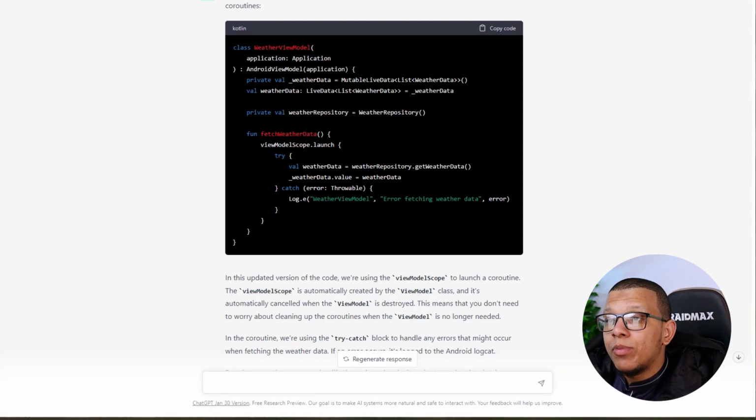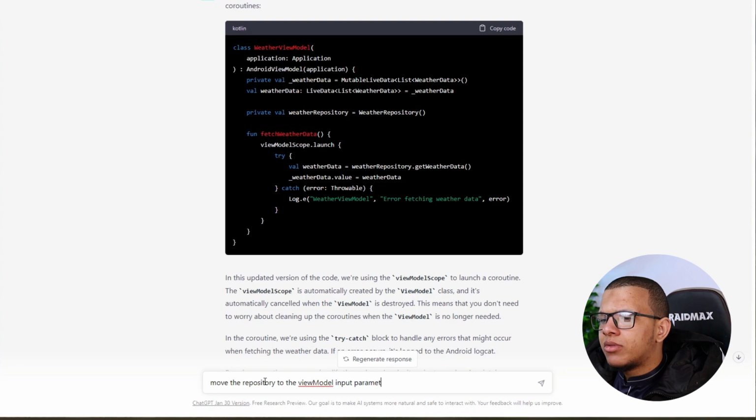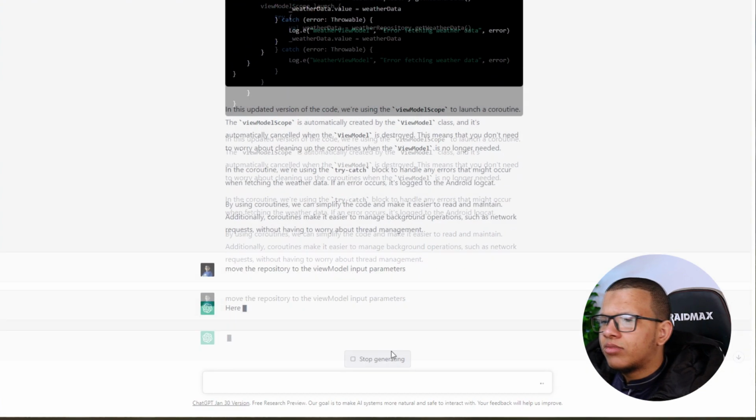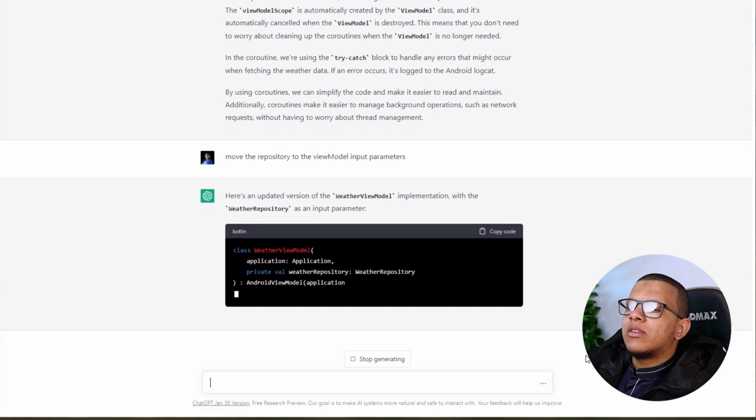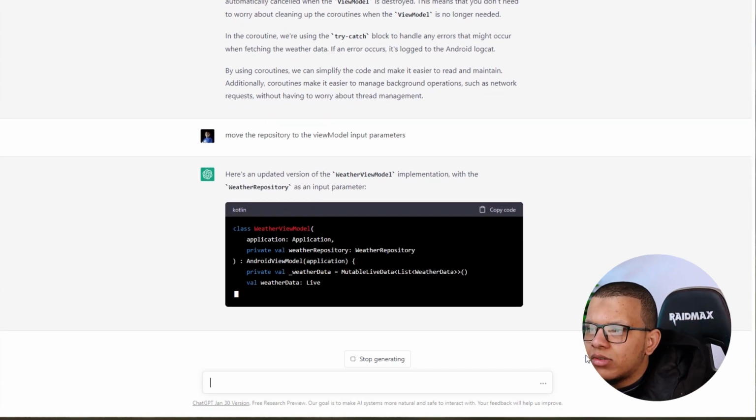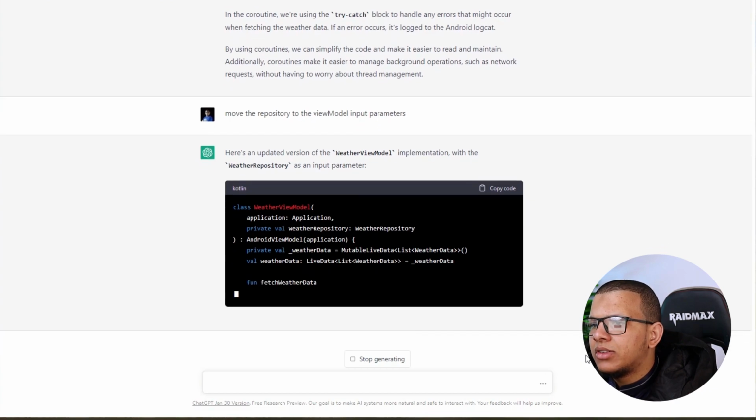If we were doing the implementation, we would trust our guts. We would go, okay, repository, okay, things, this is the good part. This repository shouldn't be here either. We should refactor it, move the repository to the view model input parameters, something like that. Yeah, exactly. It can do that. Yeah, this is kind of cool. This is kind of cool, guys.